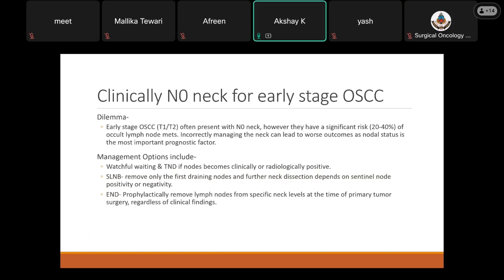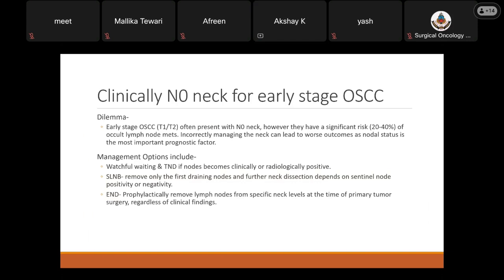Management of clinically N0 neck in early stage oral squamous cell carcinomas. The dilemma is that early stage oral T1 to T2 N0 lesions often present with an N0 neck; however, they have a significant risk of 20 to 40% of occult lymph node mets. Incorrectly managing the neck can lead to worse outcomes, as nodal status is the most important prognostic factor.